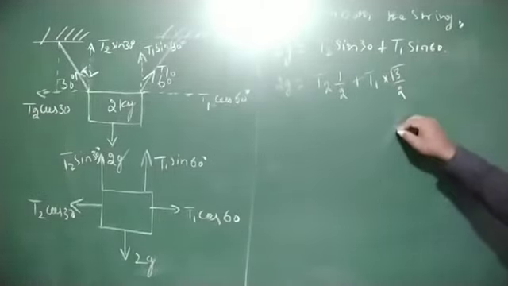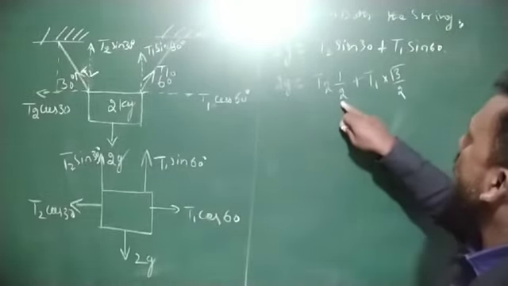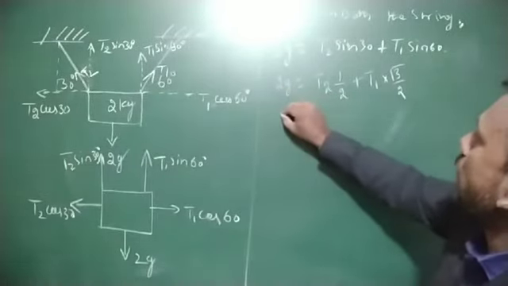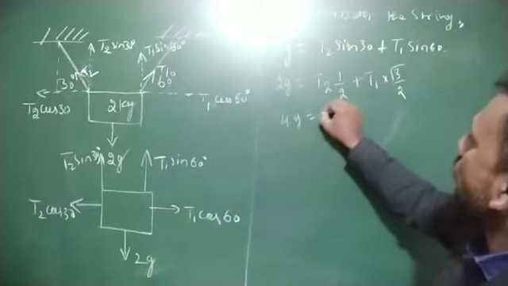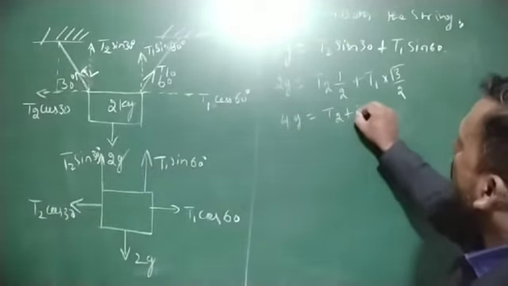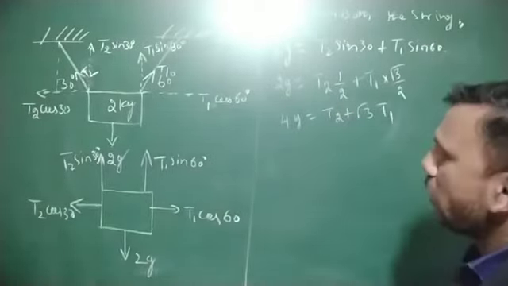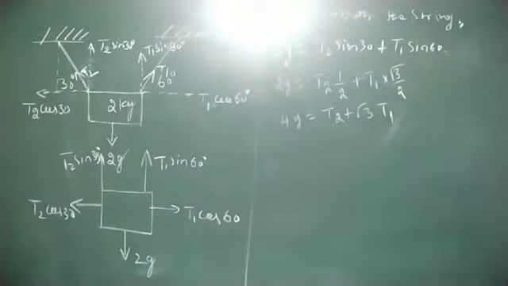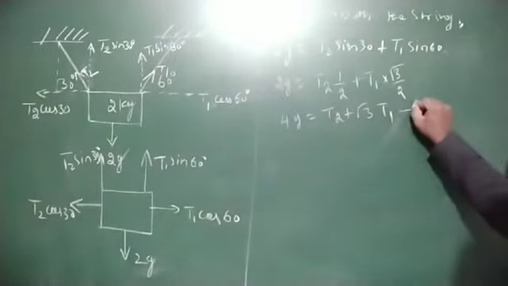Here 2 is the LCM, and it goes to this side. It becomes 4g is equal to T2 plus root 3 into T1. Clear? Call it equation number 1.